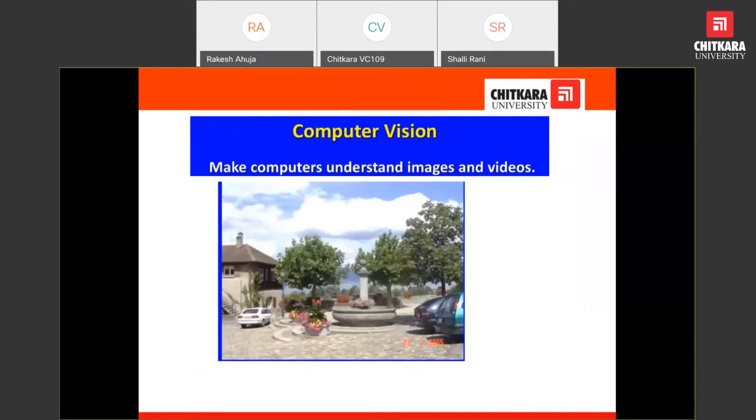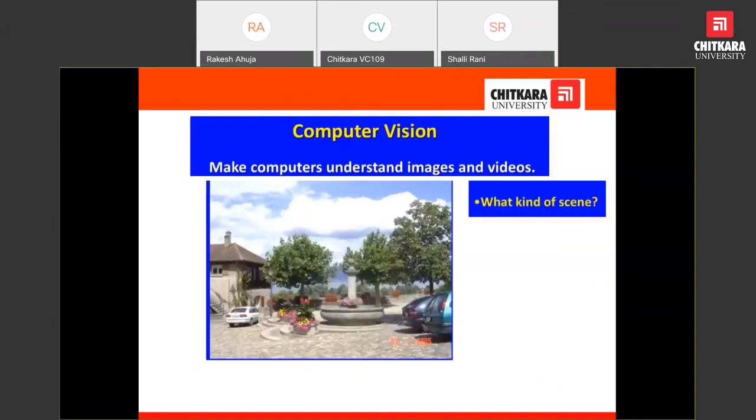Here we have an example of computer vision. In computer vision, we are trying to understand what this image or video is saying. For example, what kind of scene is this? Where the cars are parked, how many cars are there, whether the fountain is in working condition or in a steady state, what the trees are, and how far this house is from this particular person or camera.